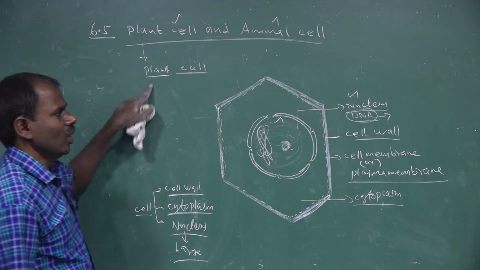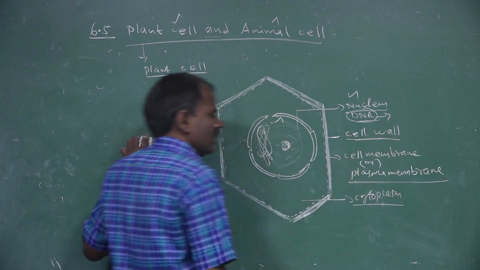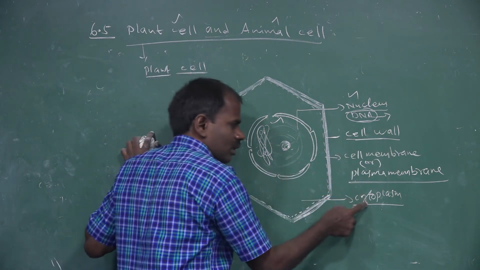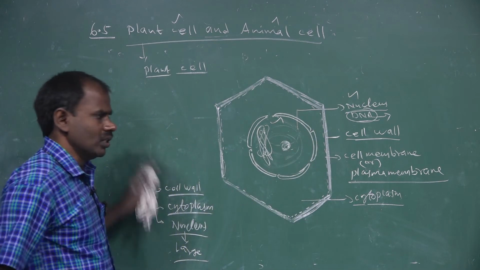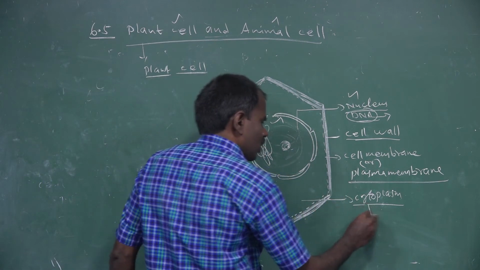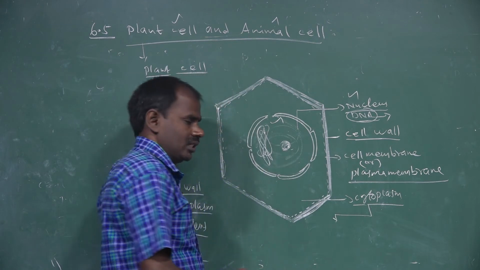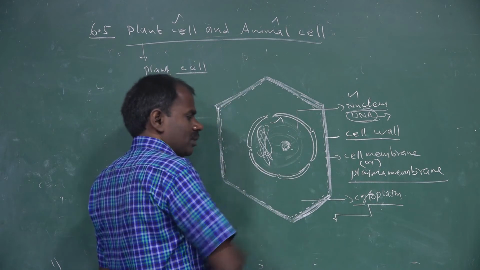The plant cell's outermost layer is called the cell wall. The second region is called the cytoplasm, and the third region is called the nucleus. The cytoplasm contains some smaller cytoplasmic organelles.